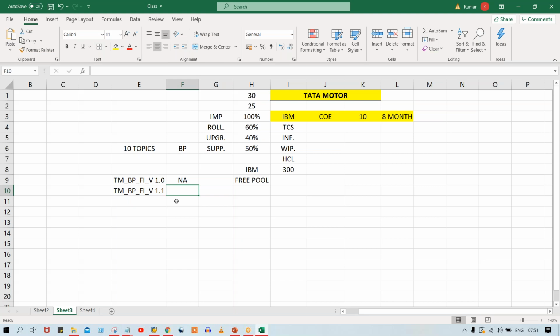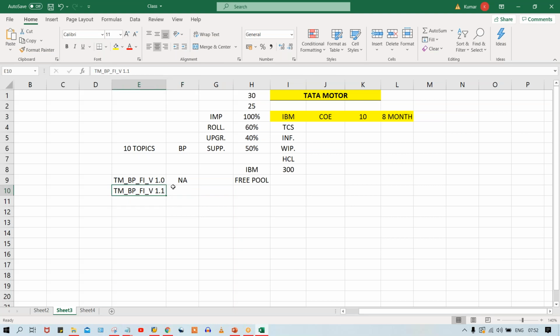If you are an expert in finance and accounts, it's okay. Even if you're not an expert in finance and accounts, it's okay. Why? Because you will come to know later. Even if you talk about me, I'm also not an expert in finance and accounts, guys. I'm not from an accounting background. Still, I'm working as a finance consultant. I have 12 years of experience right now.